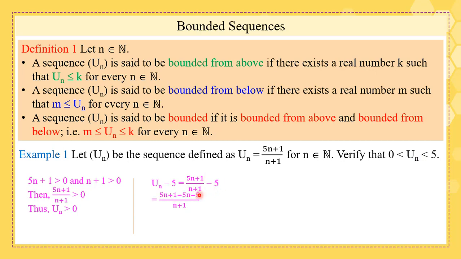If we simplify, we get negative 4 over (n plus 1), and we know that negative 4 is negative and n plus 1 is positive because n is a natural number, so the whole quotient is negative. Consequently, un minus 5 is less than 0 and un is less than 5. Therefore, un is between 0 and 5.